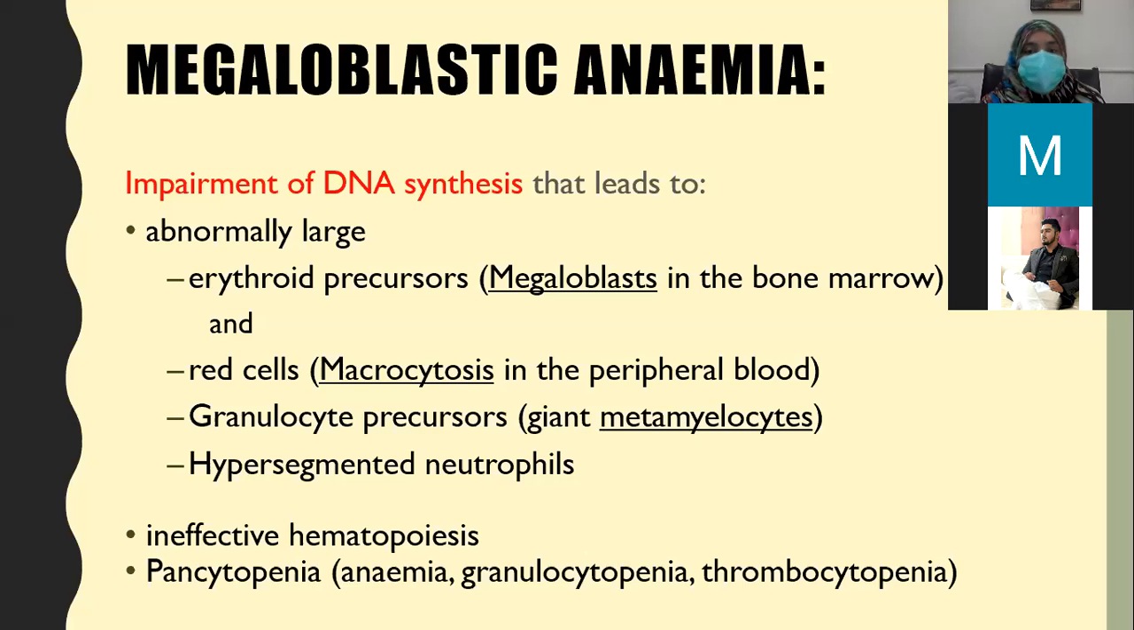So what results in peripheral blood? When cells are not being formed in the bone marrow, nothing will come into the blood, so there will be pancytopenia. Due to lack of RBCs, the patient will present with anemia. Due to lack of WBCs, the patient will present with granulocytopenia. Due to lack of platelet precursors, there will be thrombocytopenia. So the patient presents with pancytopenia.